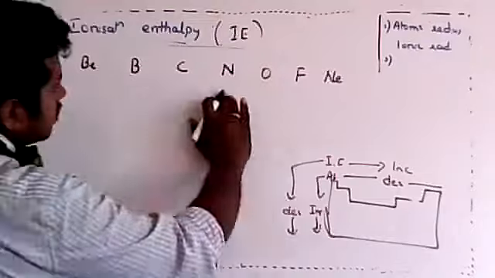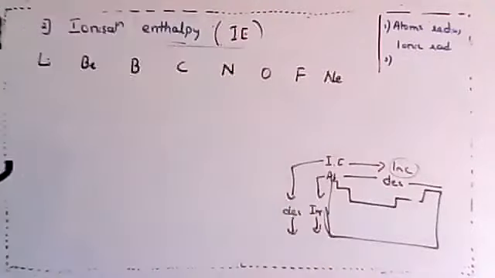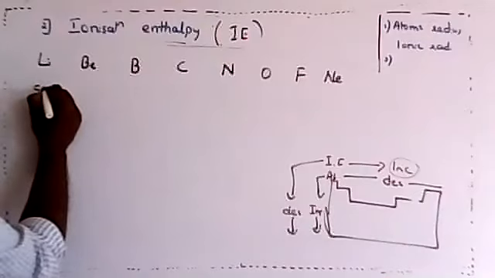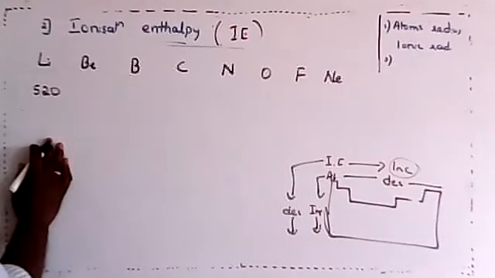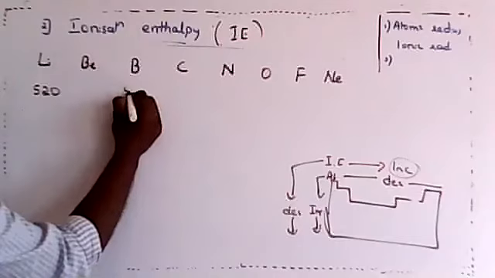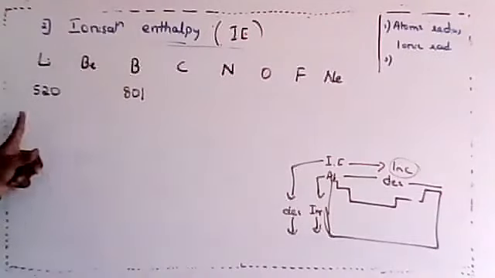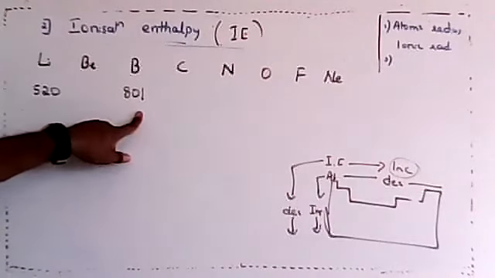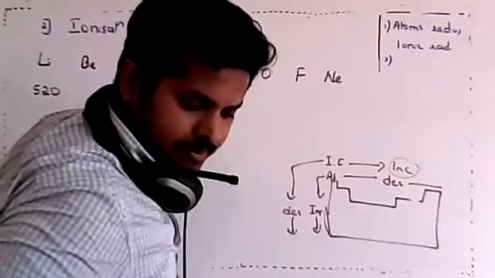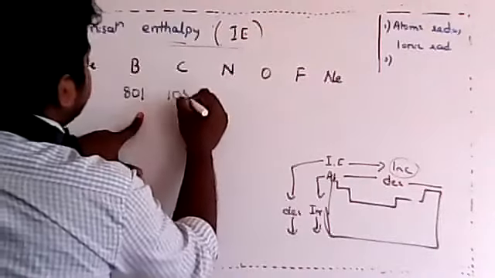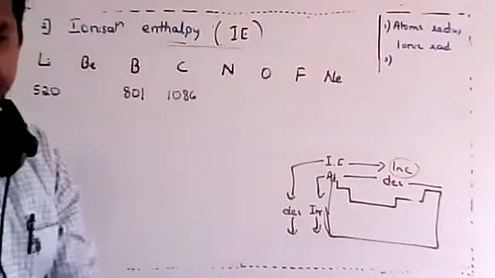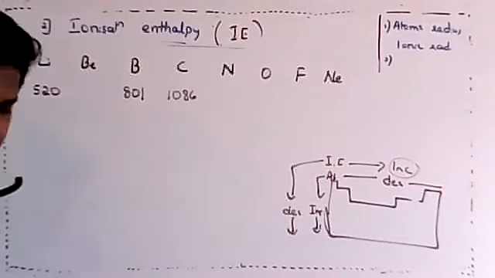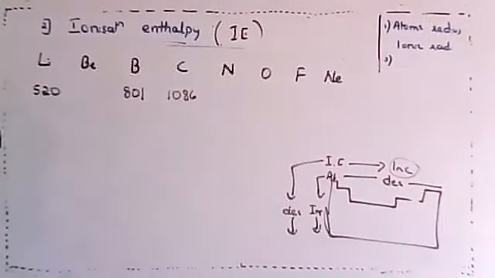I'm comparing along the period. Along the period, it should increase. Let me write the values, in kilojoule per mole. Actually values are not required, but lithium is 520, boron is given as 801. You can see it is increasing. And carbon is given as 1086. Just a minute, dear students, we'll compare.